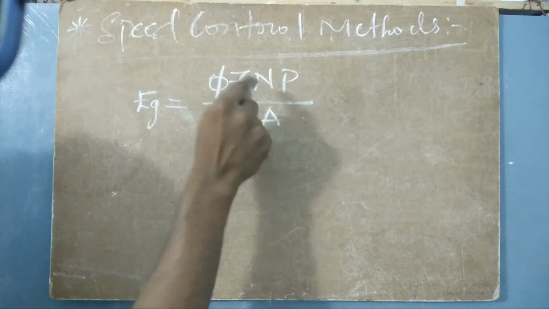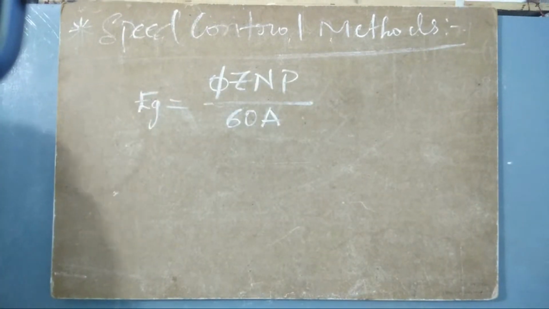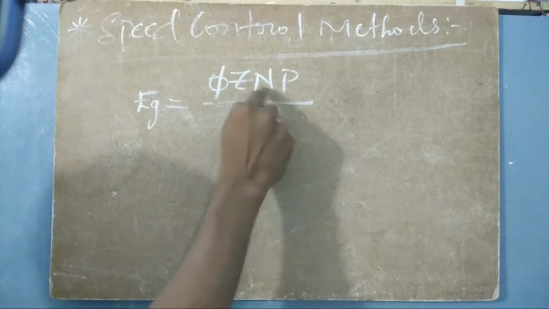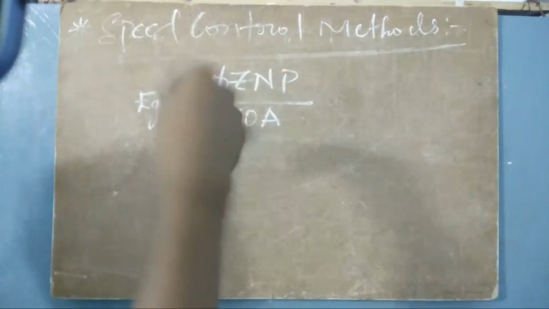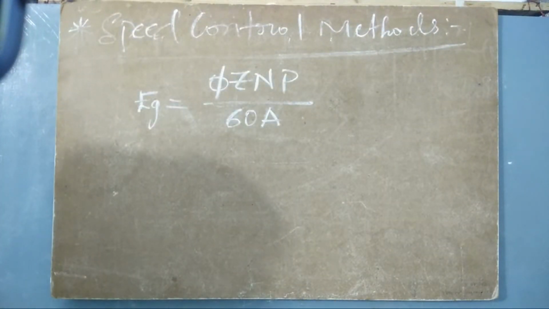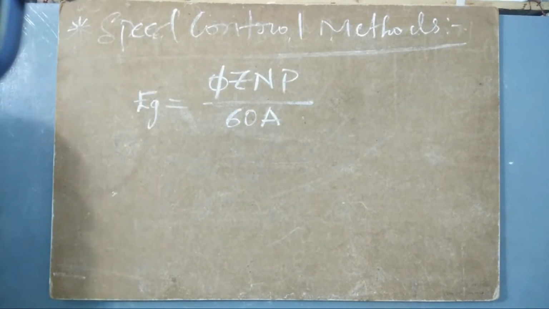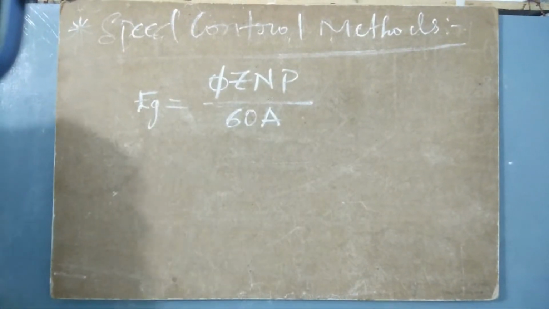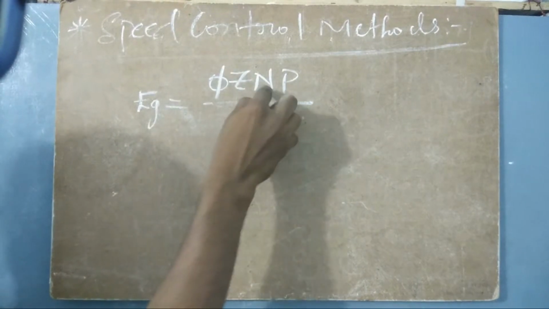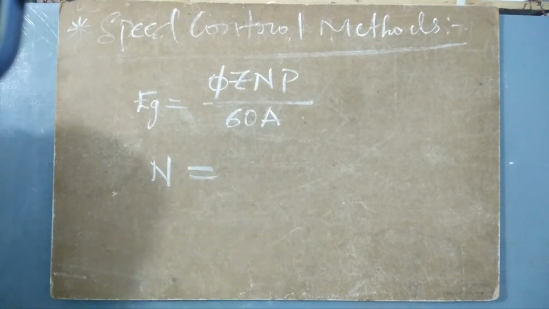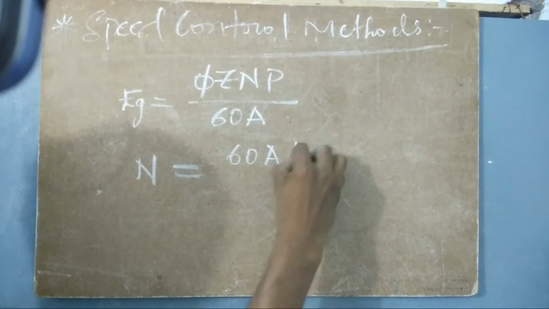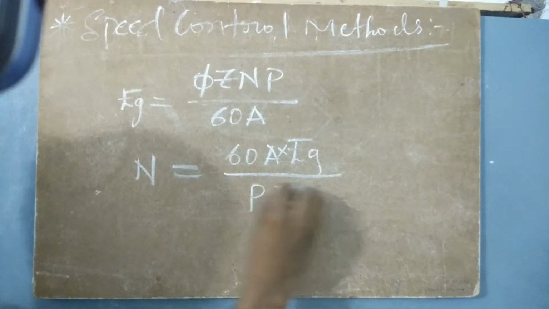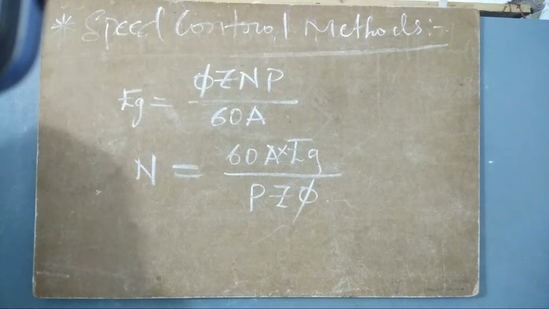So let us now understand on what parameters this N is depending. If we get to know on what parameters this N depends, we can change those parameters so that N will also change. So now let us rearrange this whole equation in terms of N. N equals 60A into Eg by PZ phi. So what's happening here?